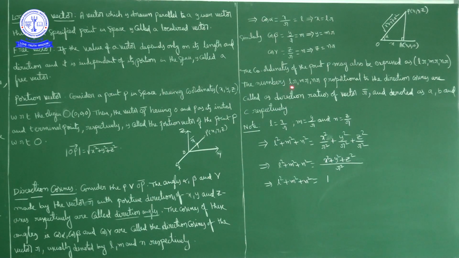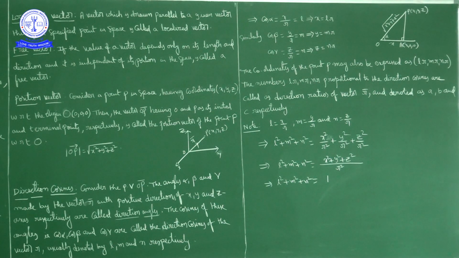These numbers are called direction ratios of vector r bar.